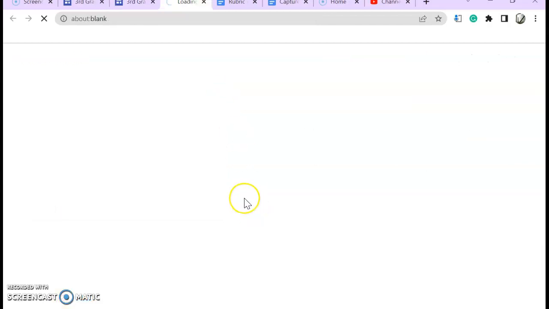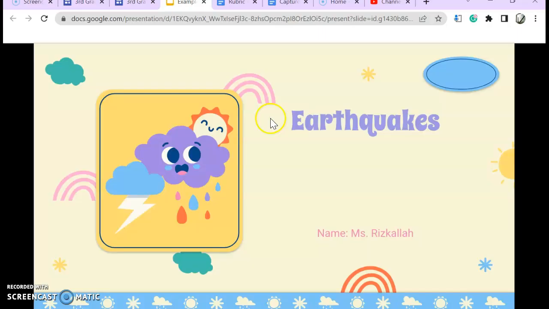So you can open this up in a separate tab. And again, you don't have to make a copy of it because this is just an example. So over here, I made sure to include the title of the severe weather phenomenon I have, and I made sure to include my name. And in that rubric, those are the requirements here.